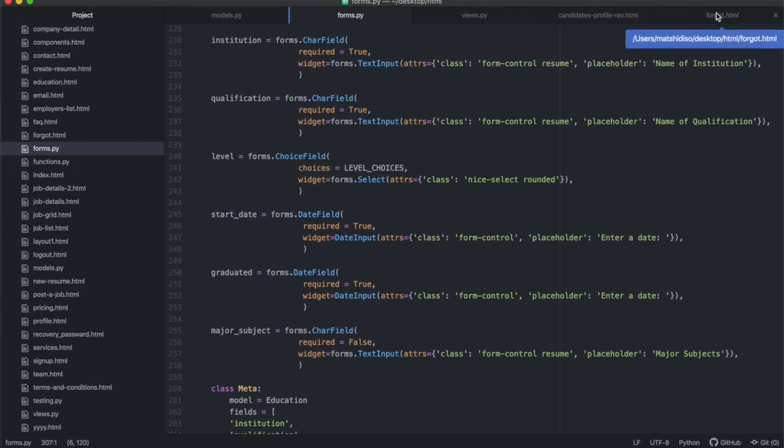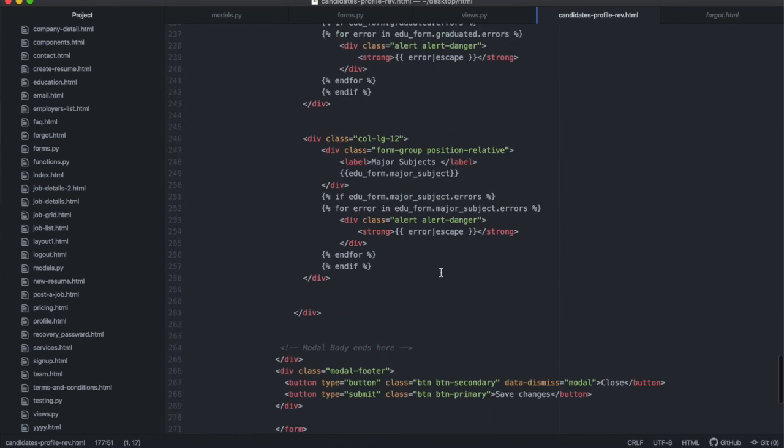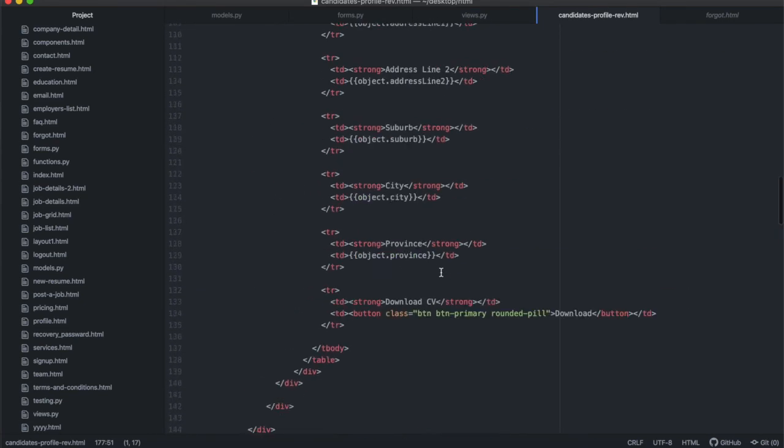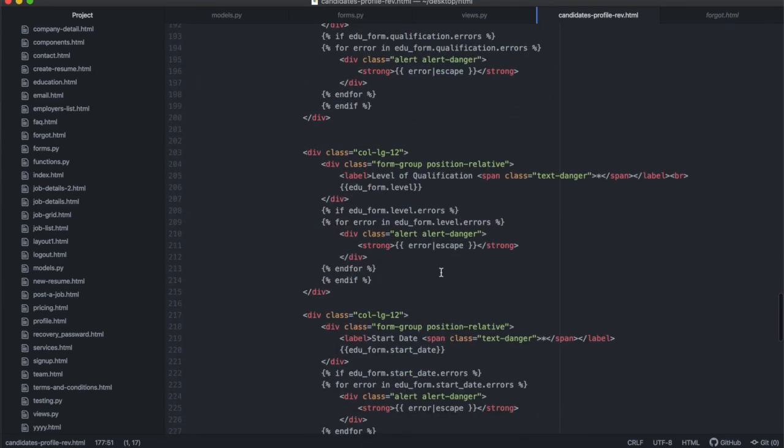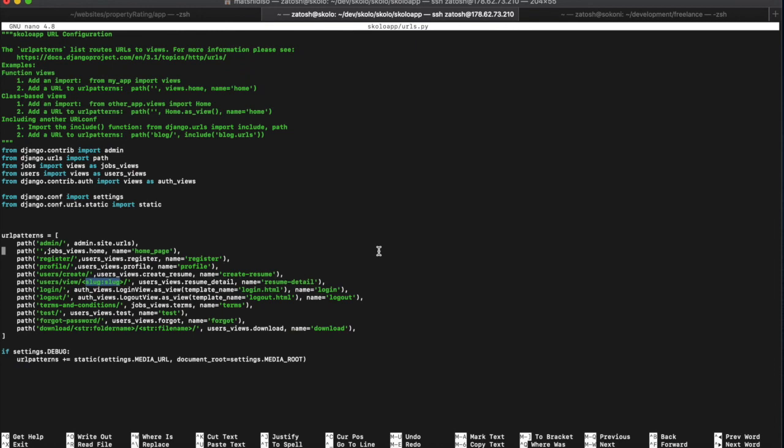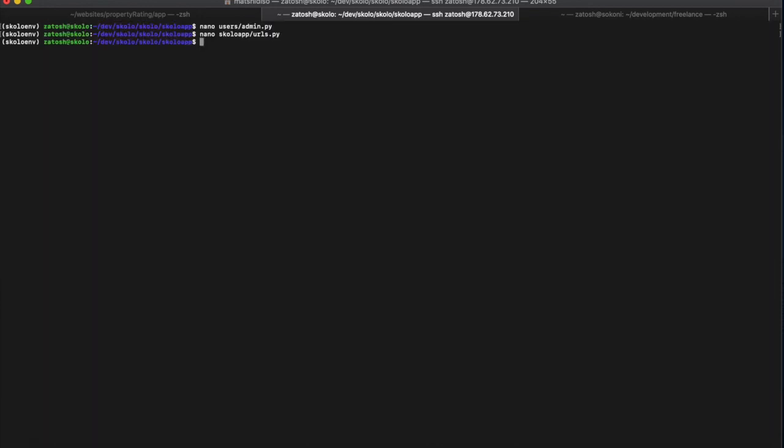That's basically all you have to do inside of your HTML. Then once you've done that inside of your HTML file, again, we're going to copy this entire candidate's profile HTML and paste it inside here. So I'm going to go Command X and close this.